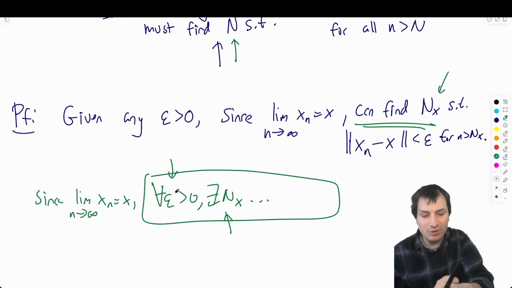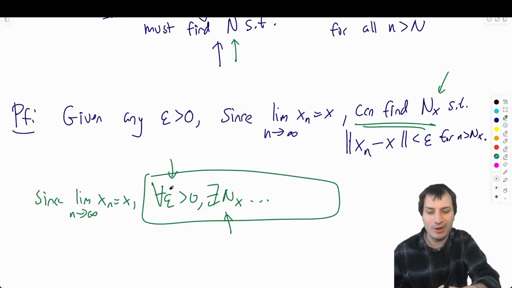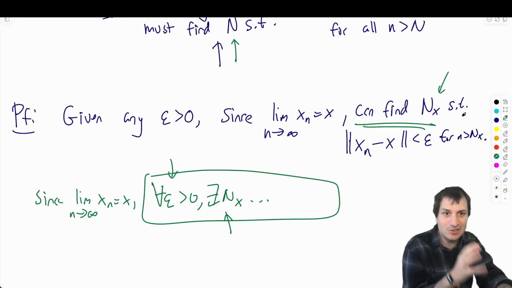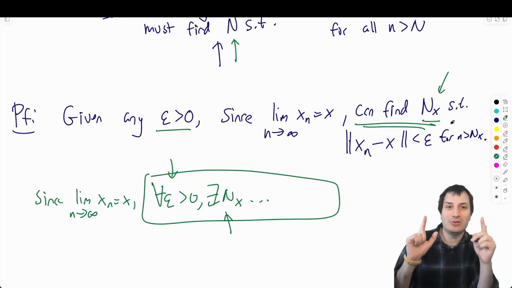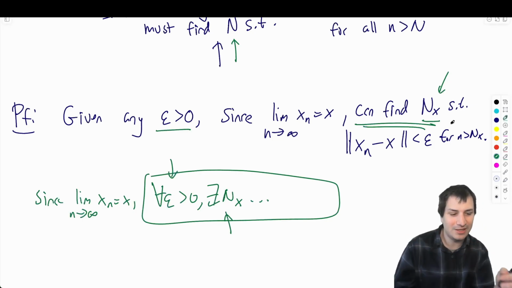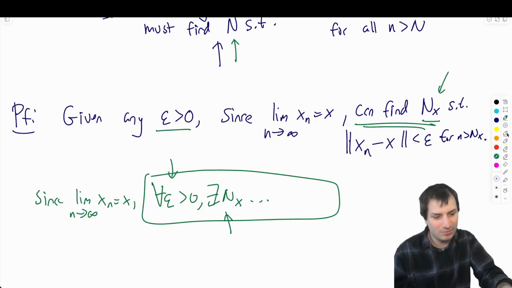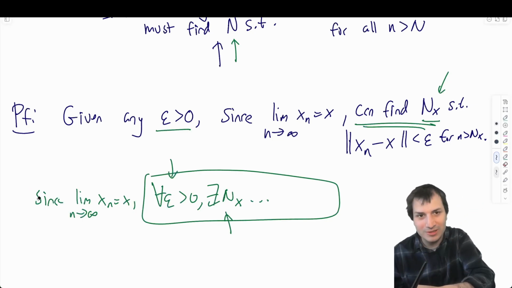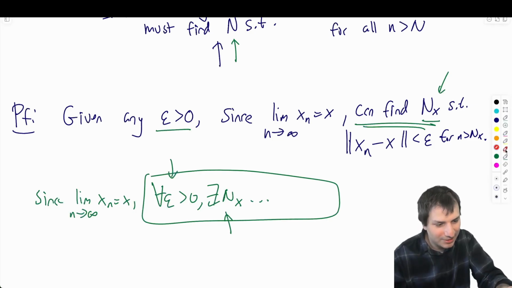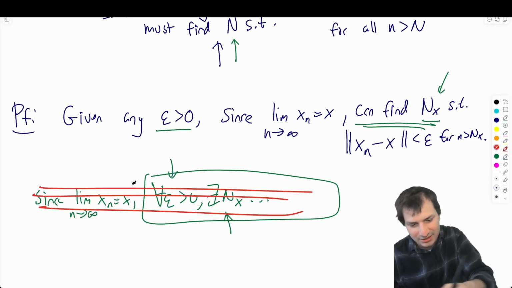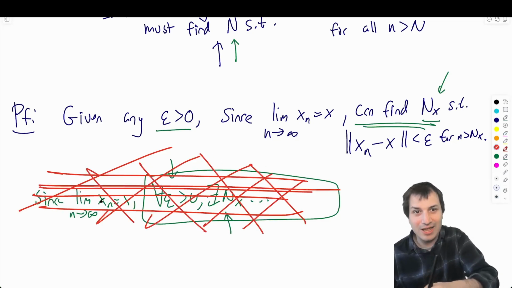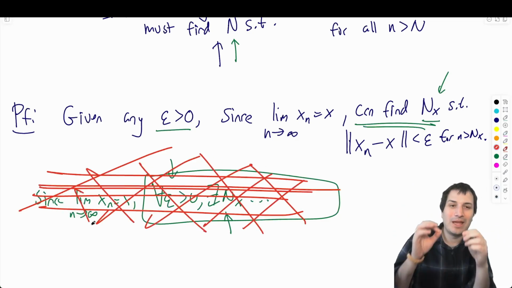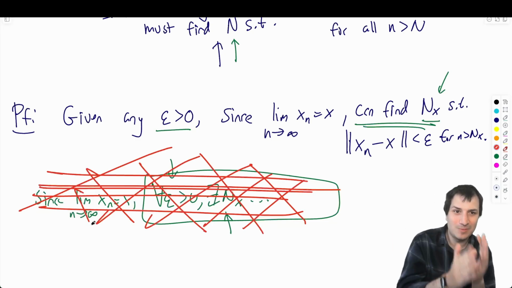So this point in time is not the time to be writing for all, there exists. This point in time is to be writing this specific epsilon naught, this specific nx. And if you mix these up, your proofs get slightly less precise. So I'm saying this to say, don't do this thing. Let's leave it, but I'll cross it out in big red letters. Don't do this here, right? Of course, that is the definition, but we're invoking the definition at an exact spot. And that's the difference between the general and the specific invocation.